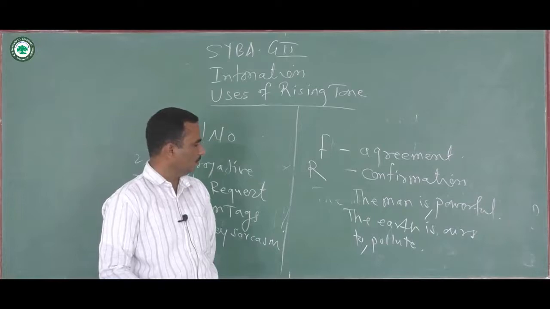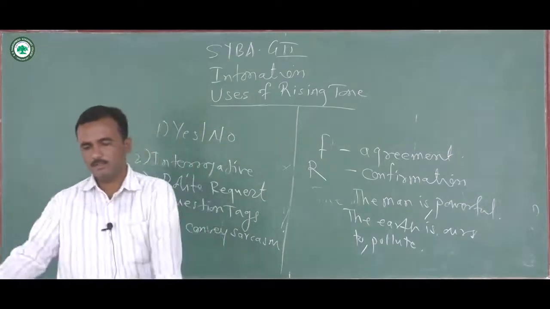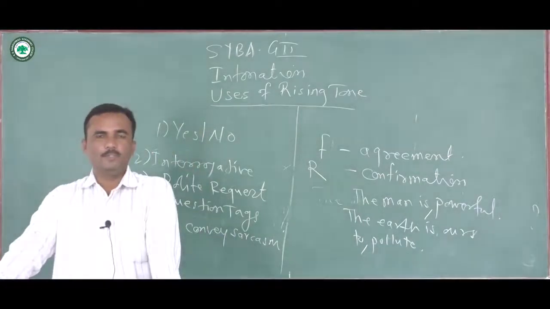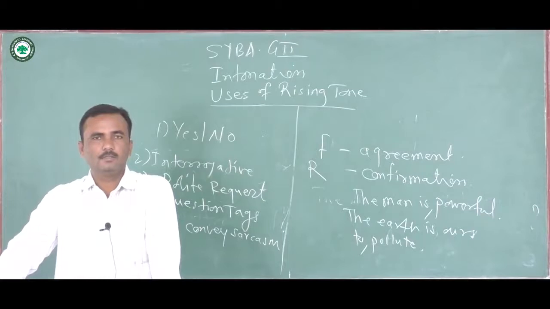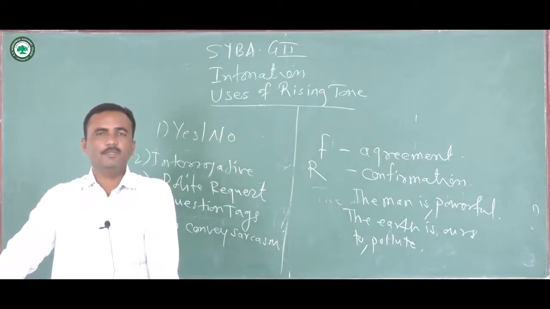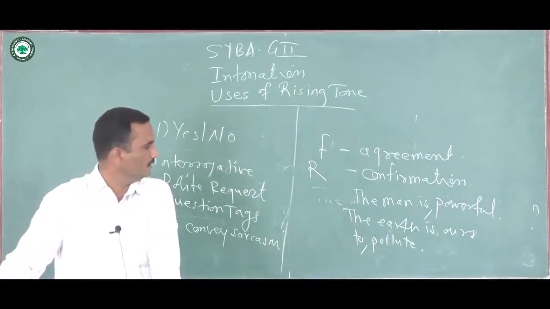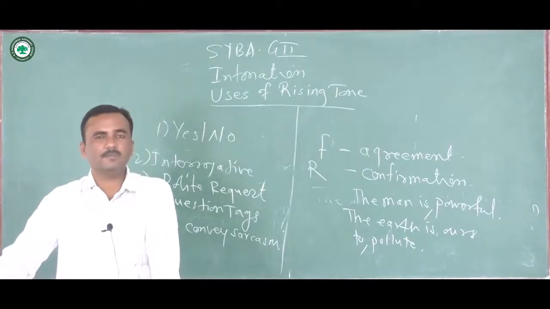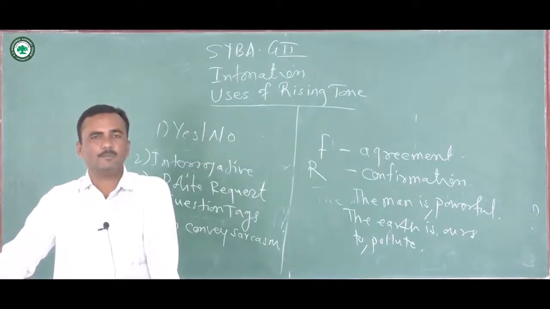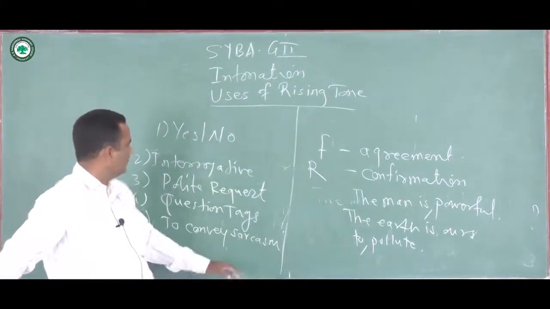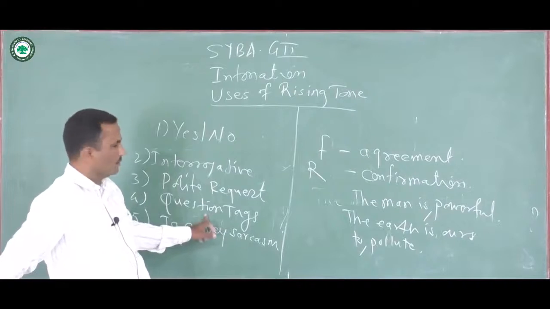The earth is ours to pollute. So here you can see the sarcastic statement. It means that we can pollute the earth because it's ours, it belongs to us. The rising tone is used to show the sarcasm.